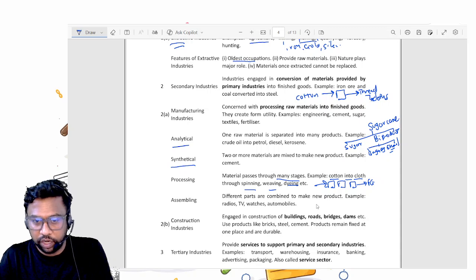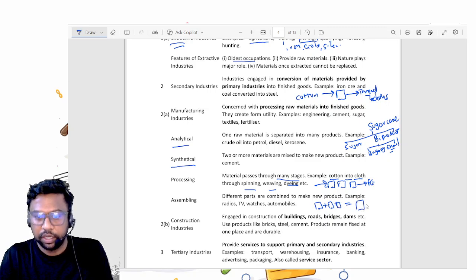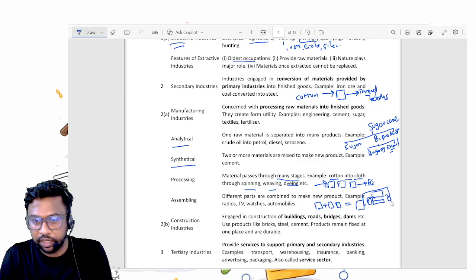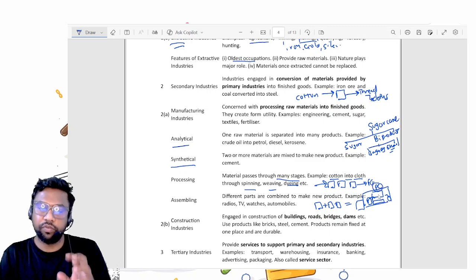Assembling is when you collect parts. Okay, there will be part 1, part 2, part 3, and you will add these parts. That is called assembling, and you will get one product, like your computer or PC. There are parts like monitor, keyboard, mouse, CPU. You will connect all these things and make one product. That is called computer PC.